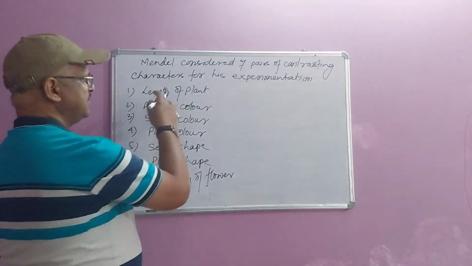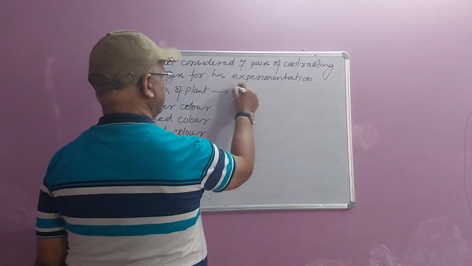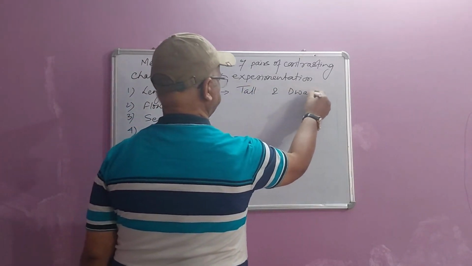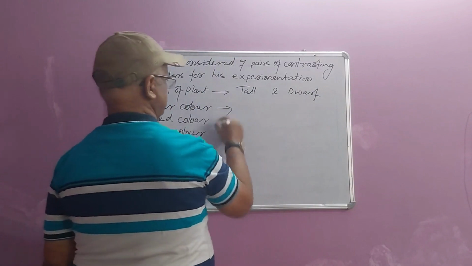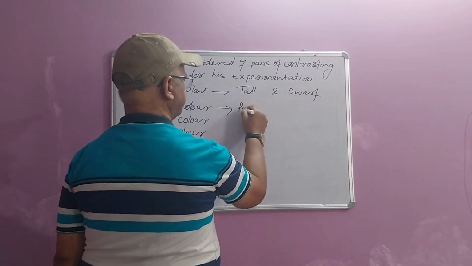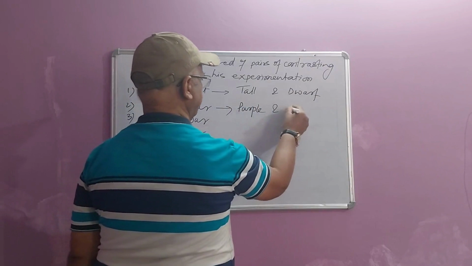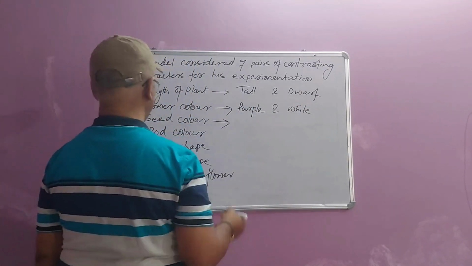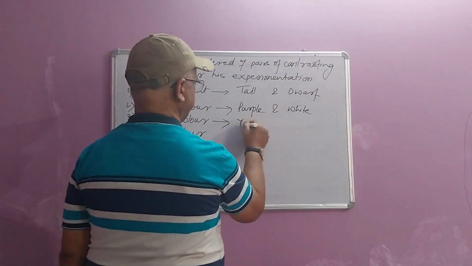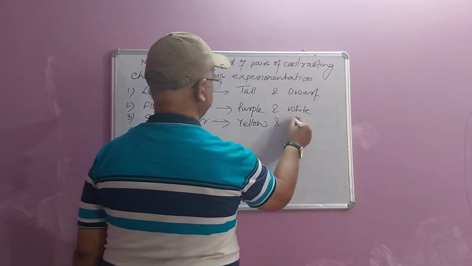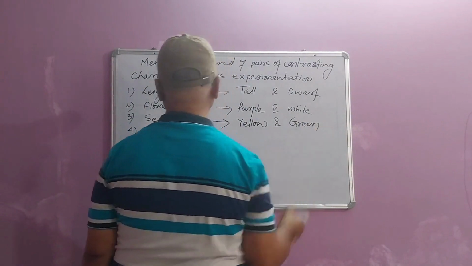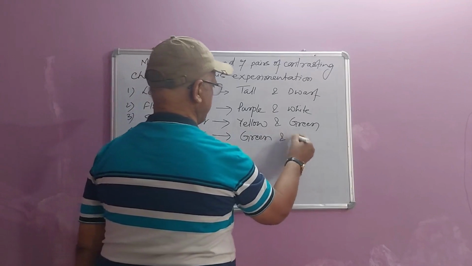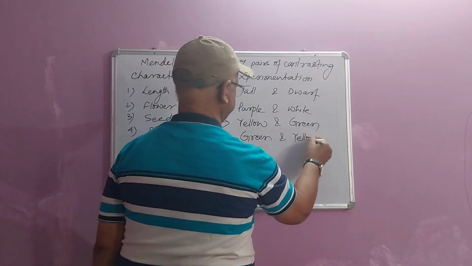As far as length is concerned, they are tall and dwarf. Flower color, it is purple and white. Seed color, it is yellow and green. Pod color, it is green and yellow.